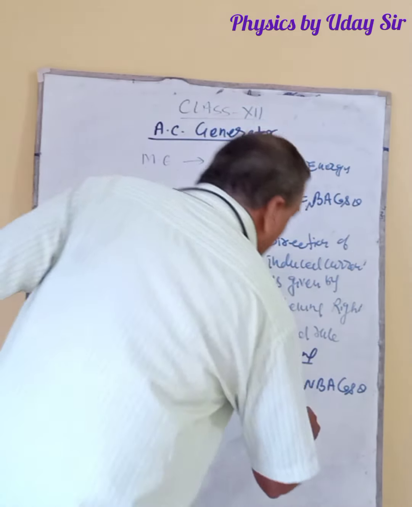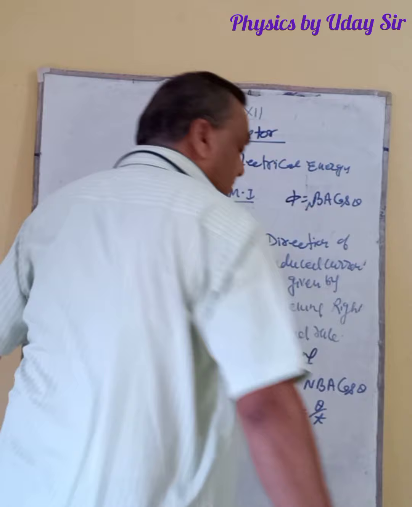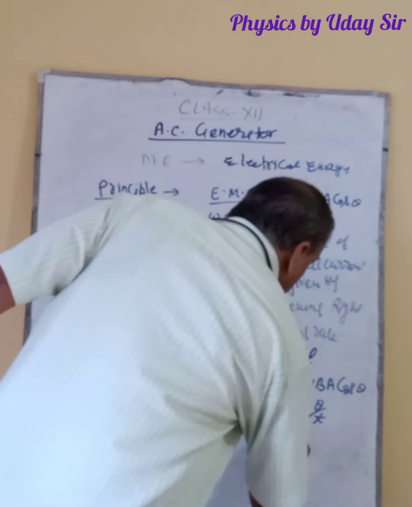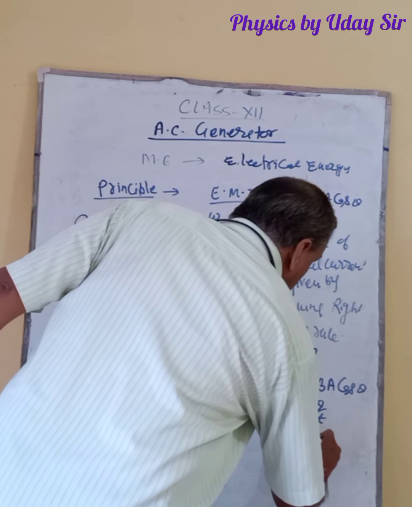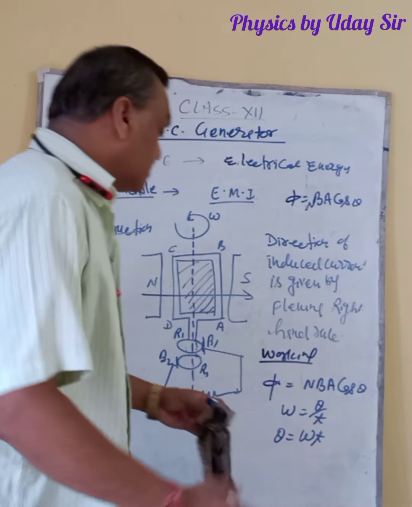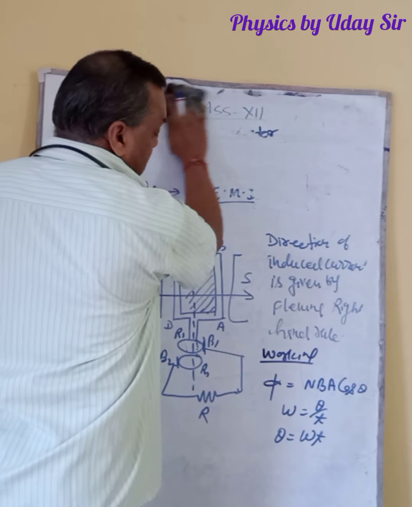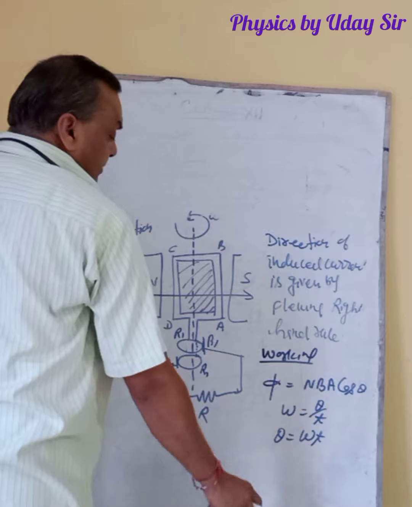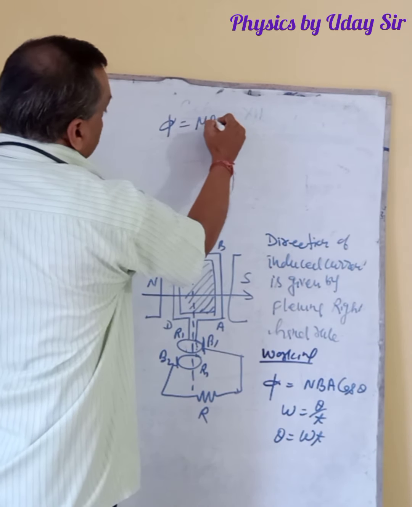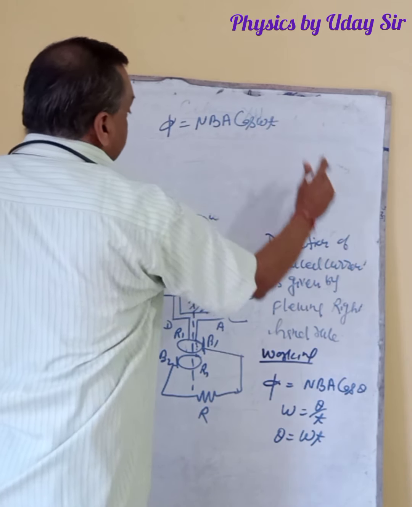You know that omega is equal to theta by t, so theta is equal to omega t. If you put the value of theta, we get phi is equal to NBA cos omega t.